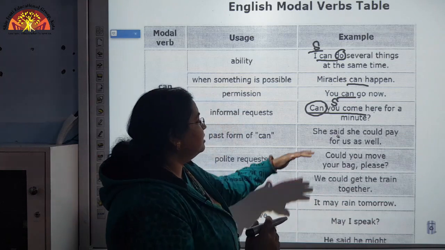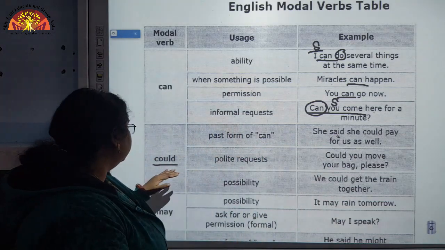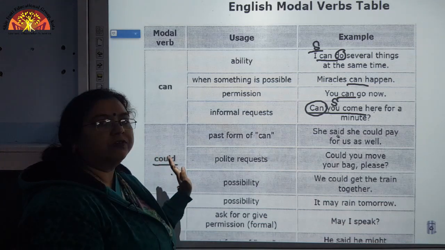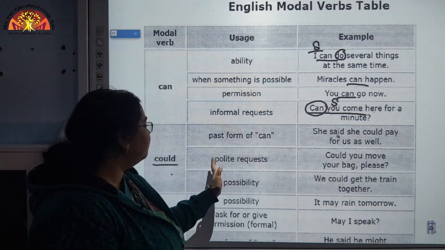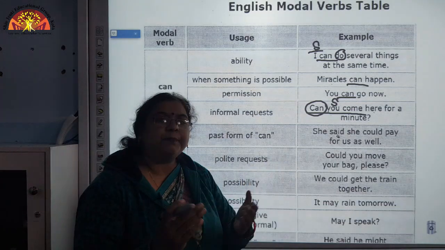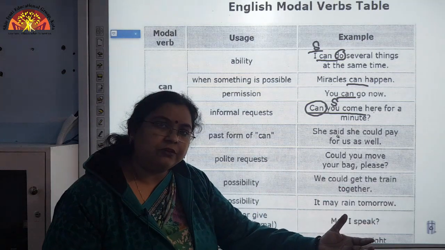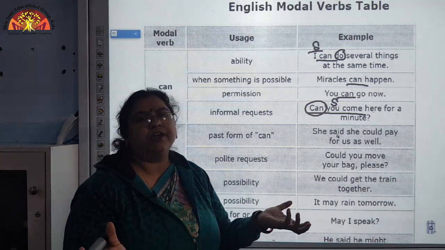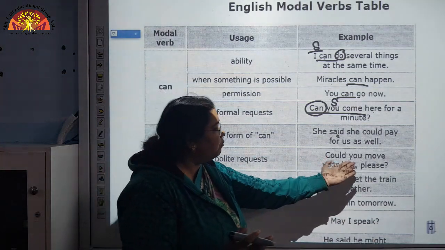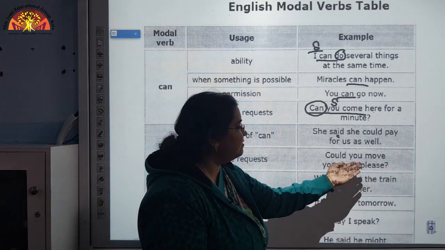So this has been clear here, the past form. Now let us move to the next aspect for which could can be used, that is making a polite request, like could you please pass me the pen, or could you please give me a glass of water. This is a very polite way of saying it. See here, could you move your bag please. This is an interrogative sentence.